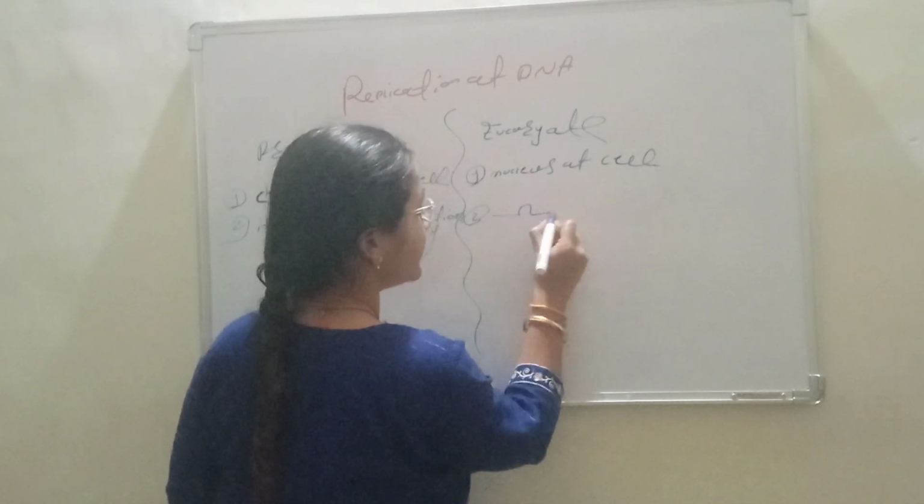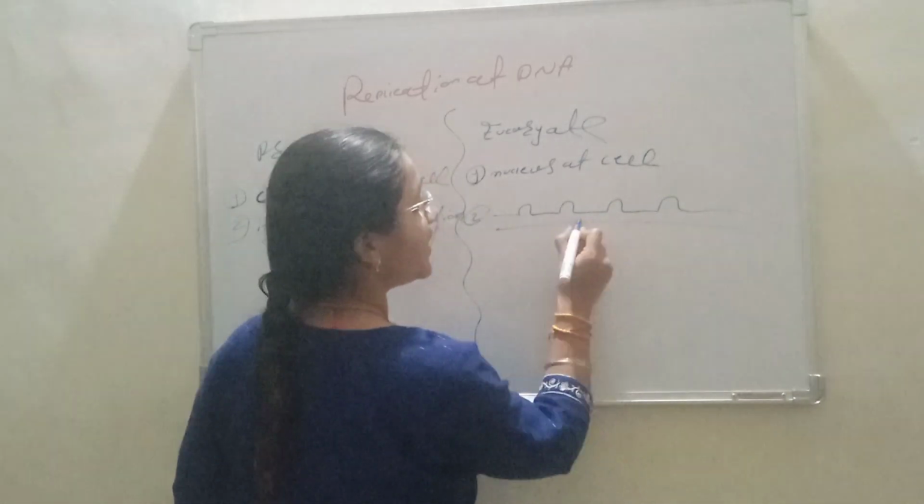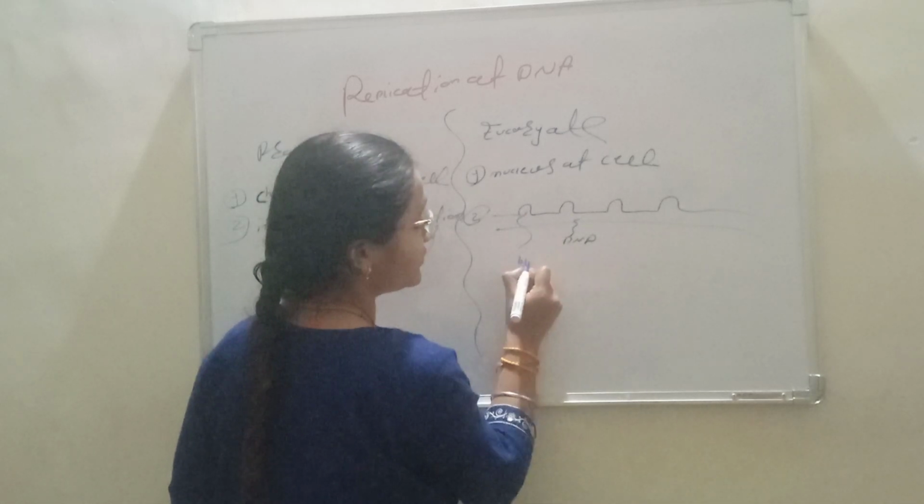Look at that, just like this. It's our DNA and it's a bubble fork.